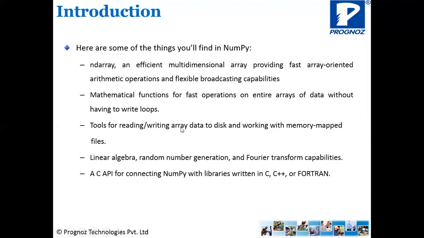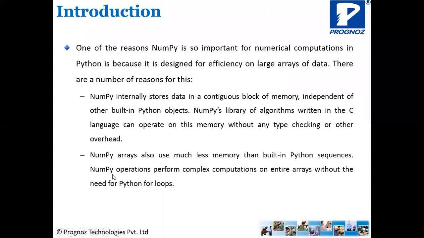Tools for reading or writing array data to disk and working with memory-mapped files. So you can even read or write data from the file, or if you have an array, you can store that array into the file. Linear algebra, random number generation, Fourier transform capabilities. All these operations are possible using the NumPy library. It has a C API for connecting NumPy with libraries written in C, C++, Fortran. So it provides a lot of APIs for performing these operations.